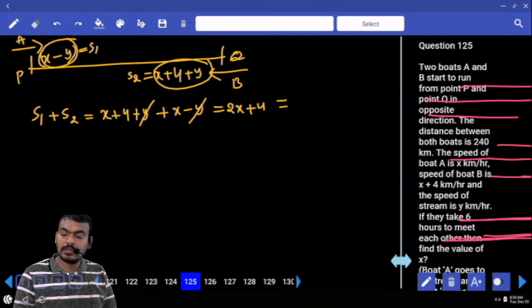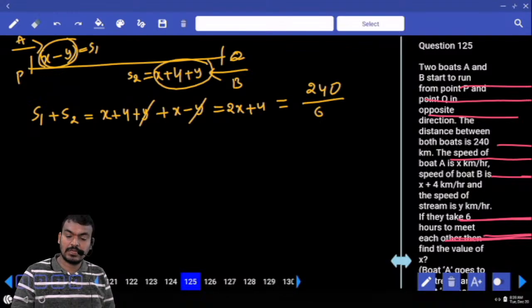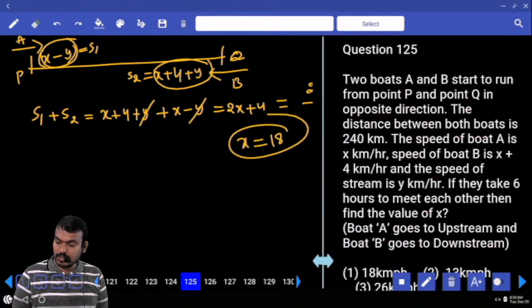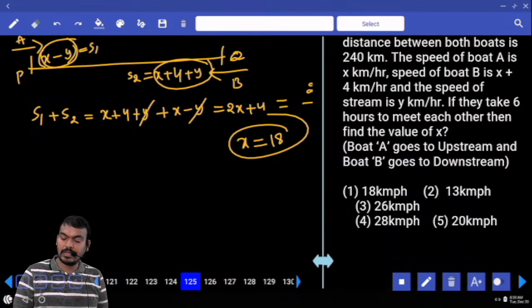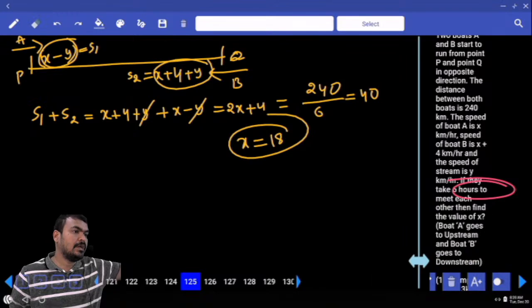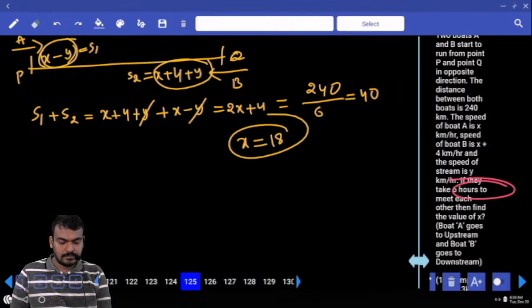Speed equals distance by time. What distance is given? 240. Time is given, 6 hours. 240 divided by 6 is how much? 40, or not? 2x plus 4 equals 40, then 2x equals 36, x equals 18. What is the question here? Find the value of x. The x must be 18. Speed equals distance by time.